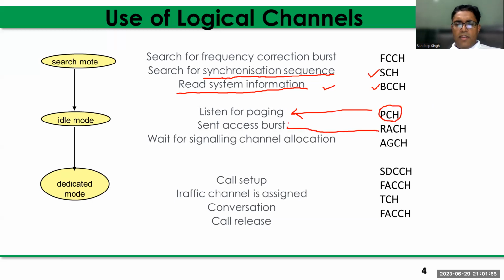The random access channel is sent when we want to initiate a call. And AGCH is the access grant channel. That means, in response to the random access, the AGCH is transmitted by the base station, which is an assignment of a channel. Within the AGCH, there is an allocation address, right? And this is used basically for call setup.